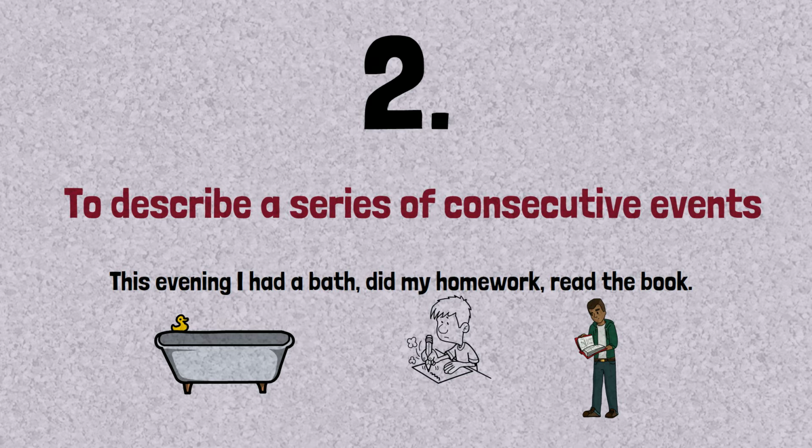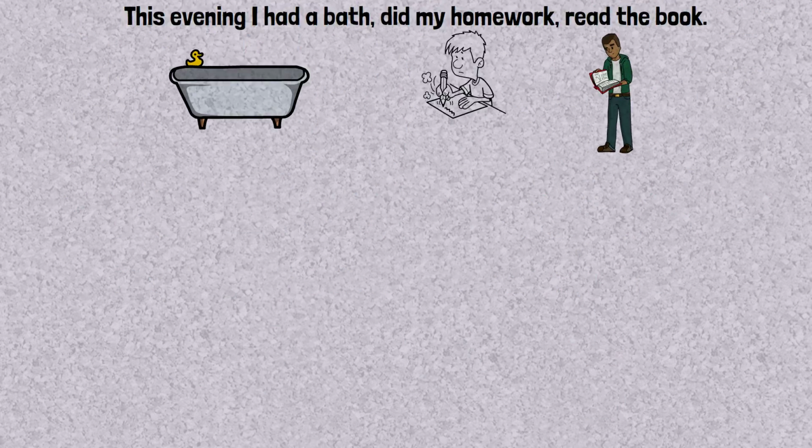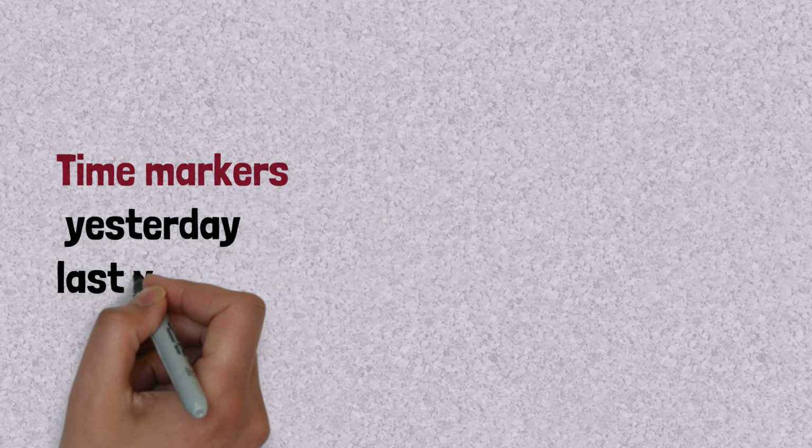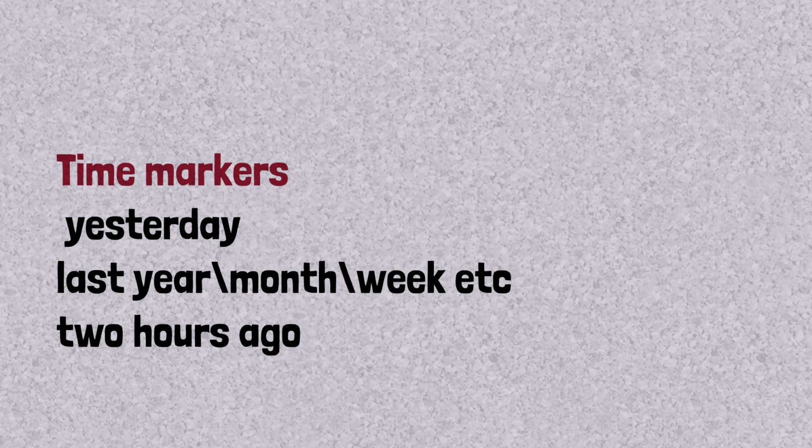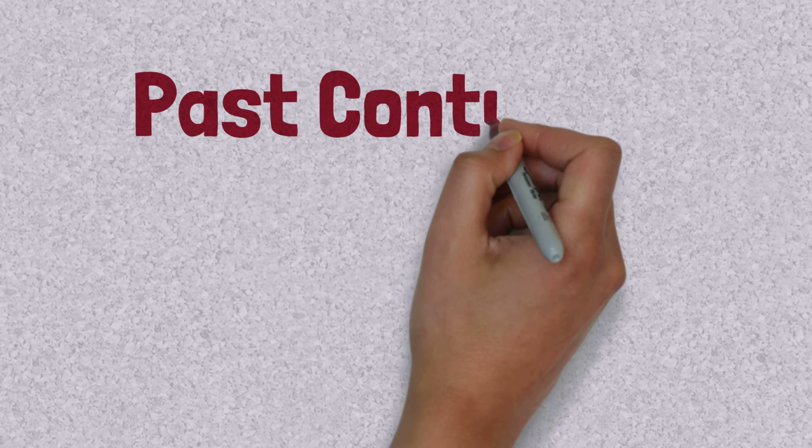This evening I had a bath, then I did my homework, then I studied. There can be time markers like yesterday, last year, last week, or 2 hours ago that indicate it is past simple.